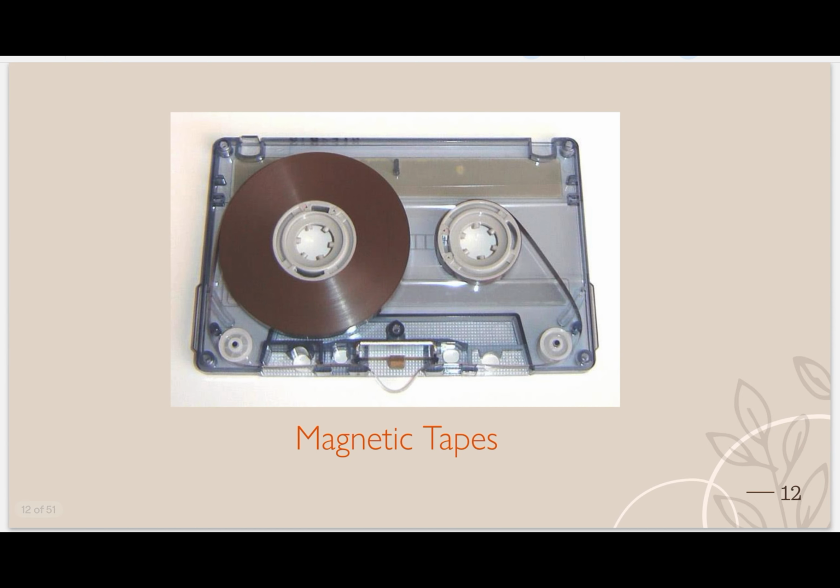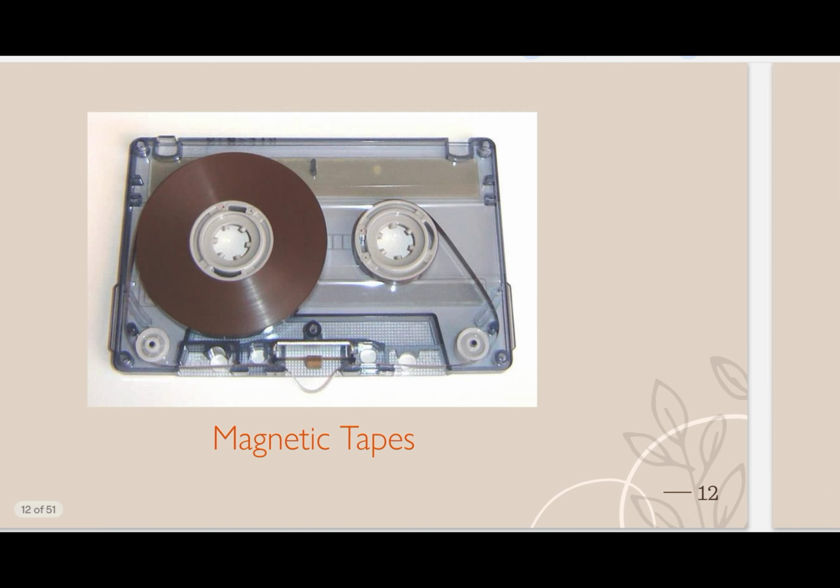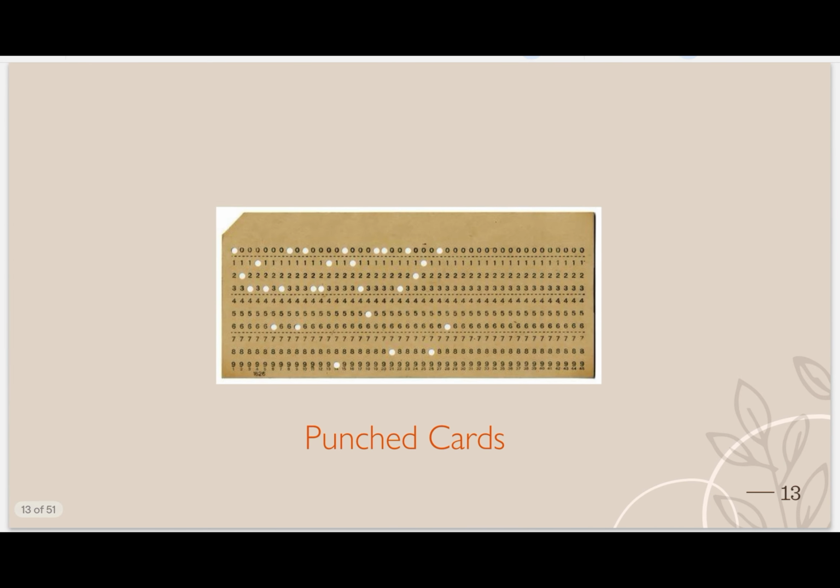These are magnetic tapes. I think most of you have seen this in a radio. Another example of magnetic tape is old cameras, where you see the black print like this. These are also called magnetic tapes. These are punched cards as an input method. They were used as input.